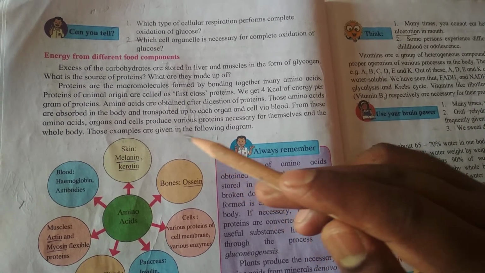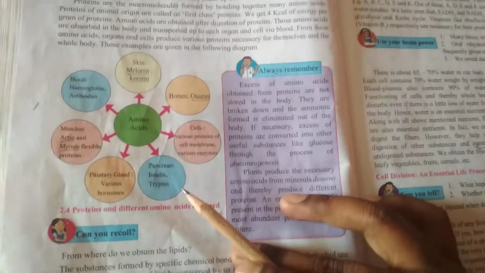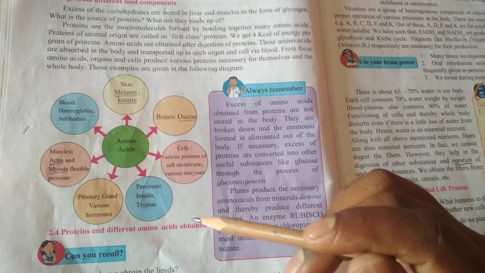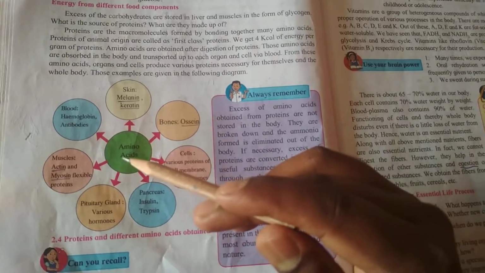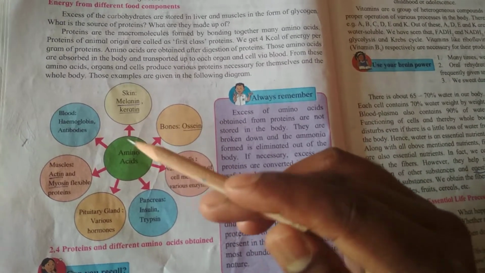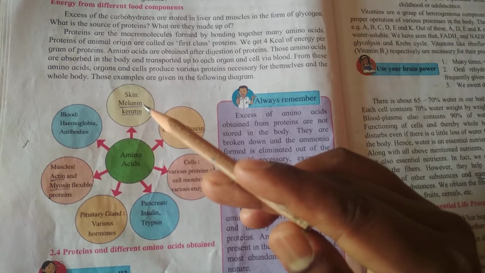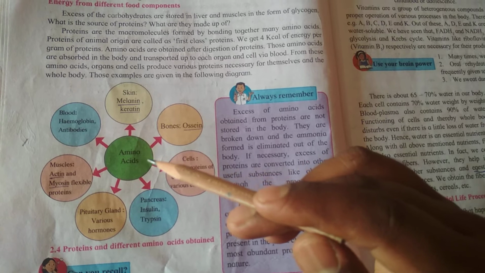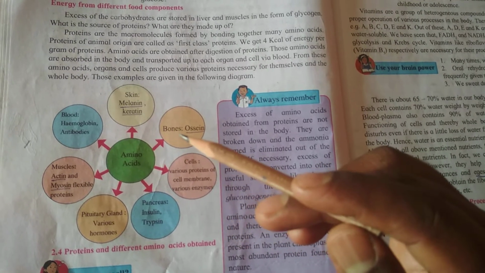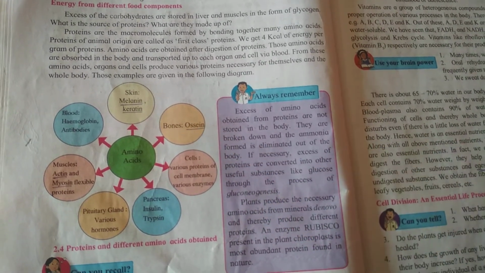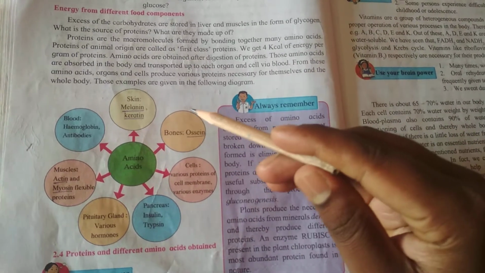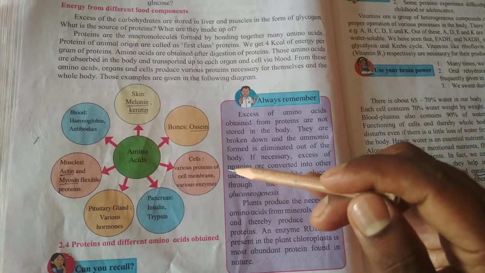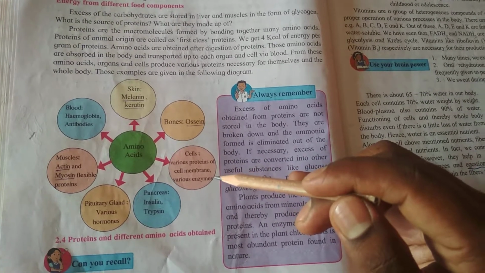Those examples are given in the following diagram. In this diagram they are given the proteins and different amino acids obtained and the working of the amino acids. Skin: melanin and keratin. The color of skin depends on the amino acid. Next one is bones, ossein, which means the collagen of bones. Next one is cells, various proteins of cell membrane, various enzymes.